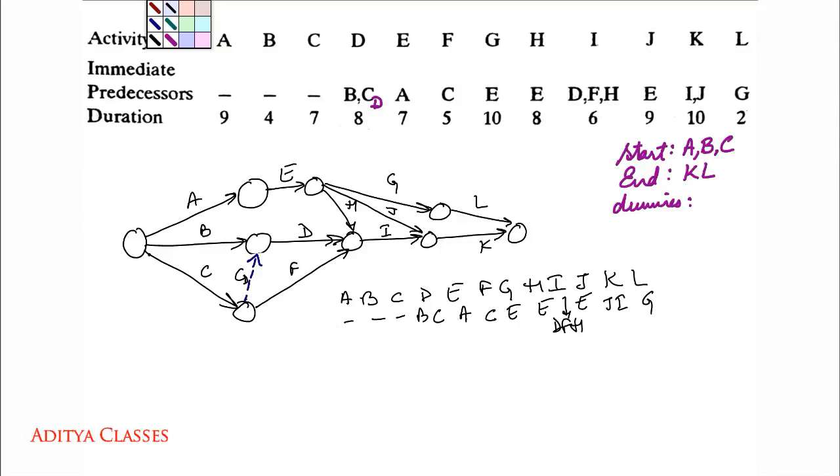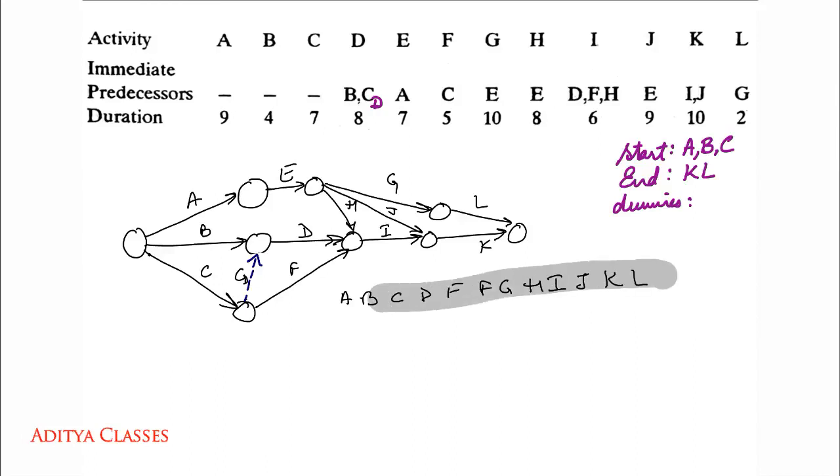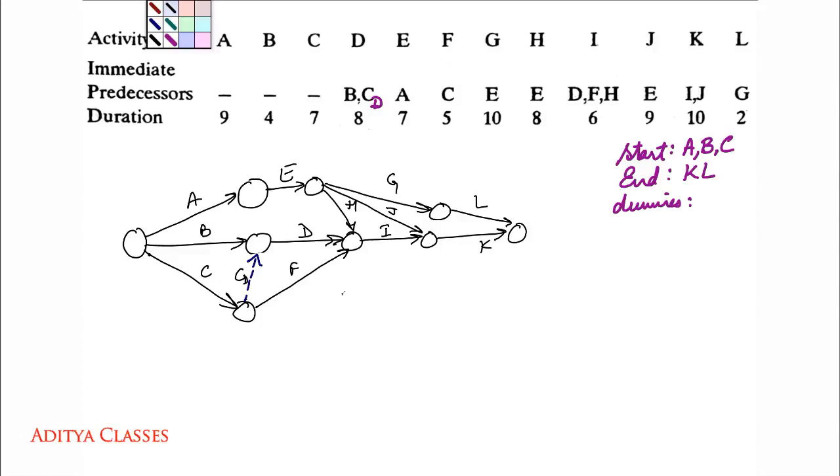Let me check if I have the correct relationships. Dash, dash, dash. Very good. Then there is B, C, A, C. Very well. Then two of those next activities are dependent on E. Very good. Then there is D, F, H. Then there is E, I, J and G. So my network is correct.